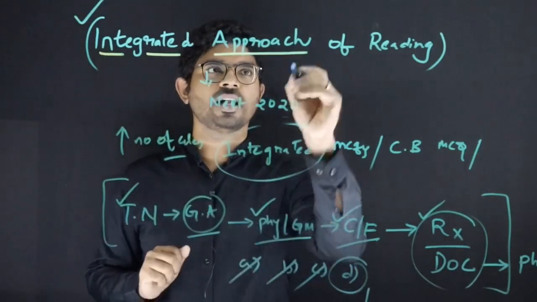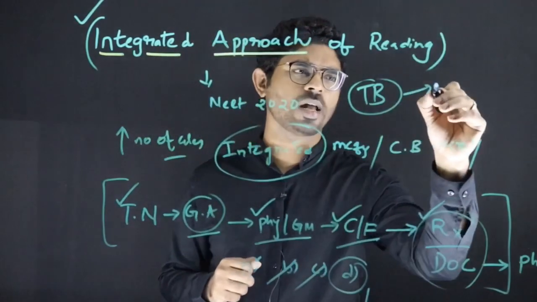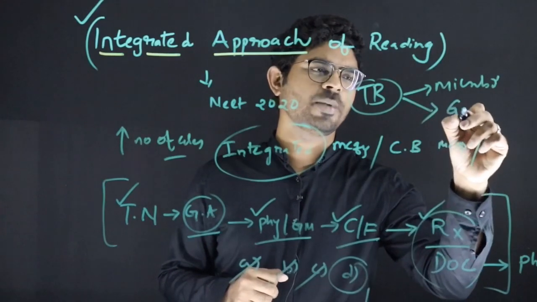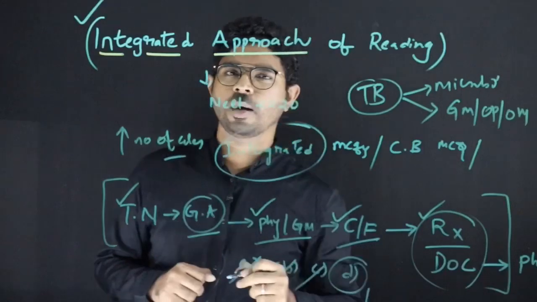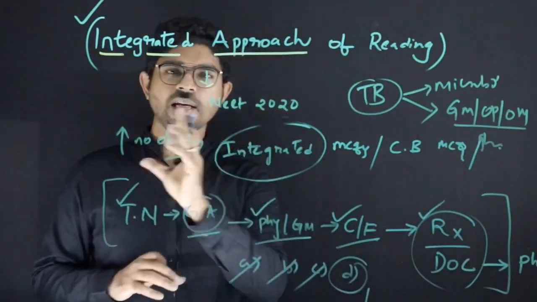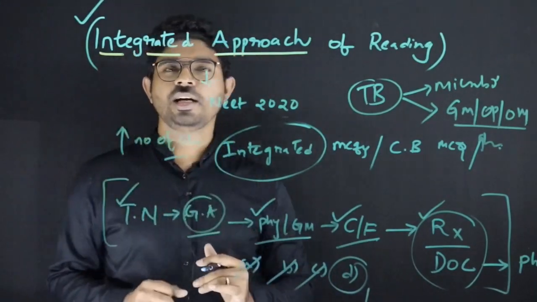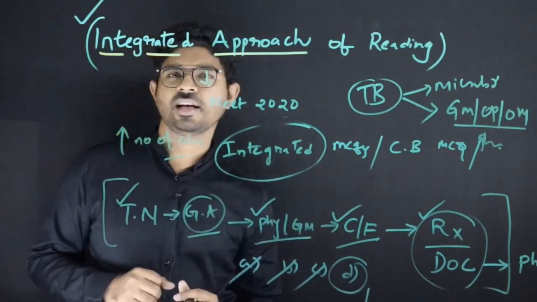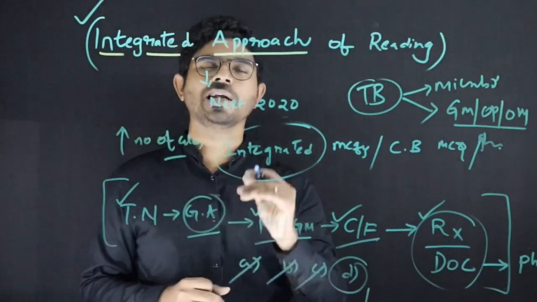Another example I can give is tuberculosis. Tuberculosis is a part of your microbiology. We give more importance to TB in microbiology. We give more importance to TB in general medicine. We give more importance to it in oral path. We give more importance to it in oral medicine. We give more importance to it in pharmacology. So this is how you have to integrate one part to another part. Similarly, when you're talking about dental subjects, your pedo and ortho are integrated. Your pediatric endodontics and endo are integrated. Your dental materials and conservative are integrated. Your dental materials and prosthetics are integrated. So most of the things you have to learn in this way.